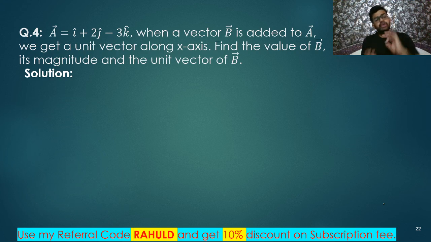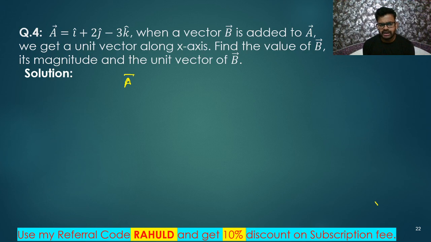Then we will get a unit vector along the x-axis. Vector A and vector B are added, then you will get the resultant, a unit vector along the x-axis. Find the value of B and its magnitude. So let us find it.